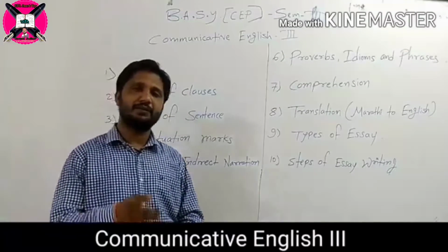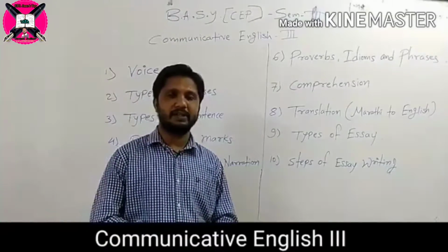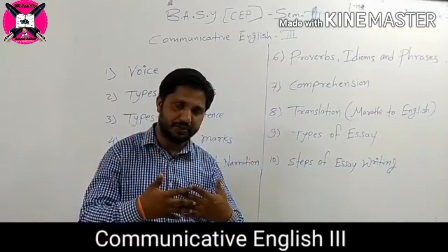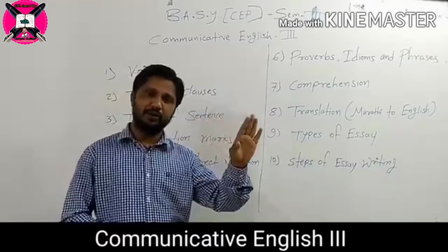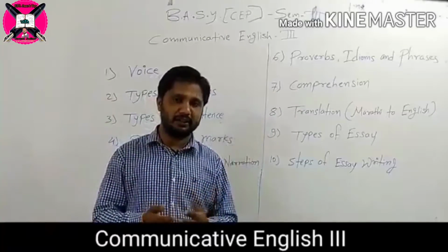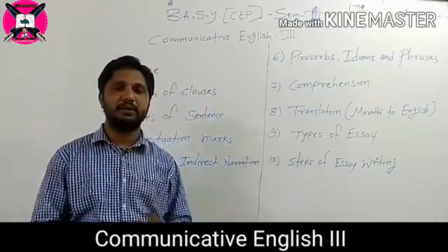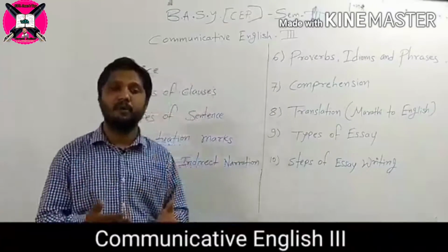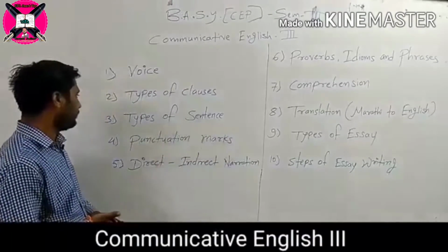In simple sentence there is only one main clause. In compound sentence there are two main clauses which are connected with coordinating conjunctions. In complex sentence there is one main clause and one subordinate clause which is connected with subordinating conjunction. And according to the modern English grammar, there is a fourth kind which is known as compound complex sentence, that we are going to discuss in this semester.